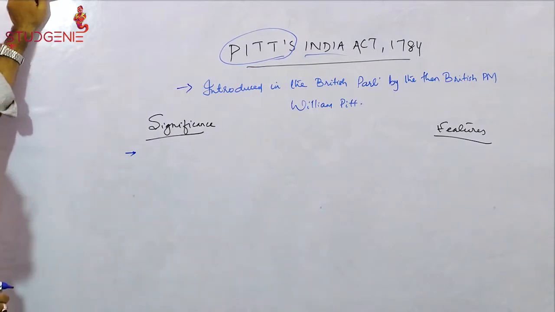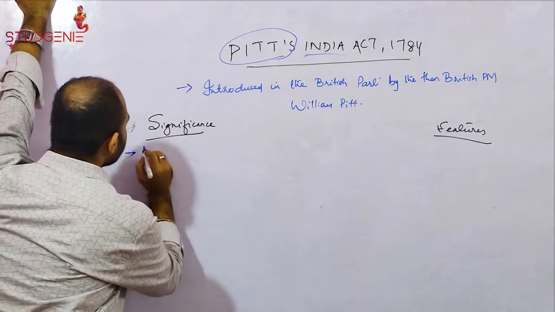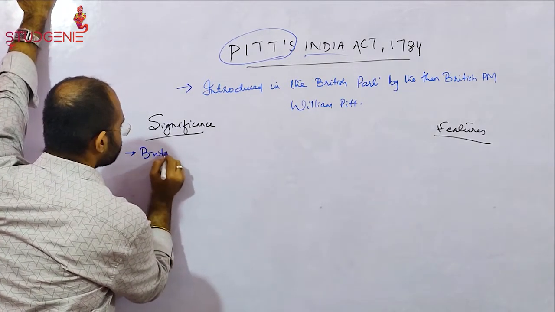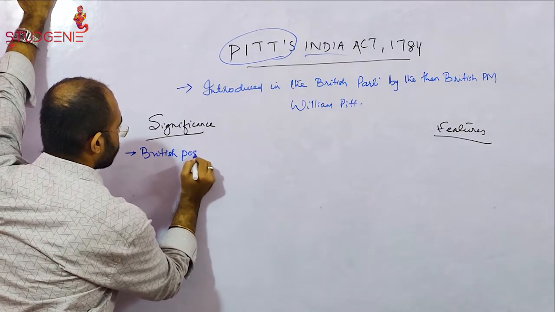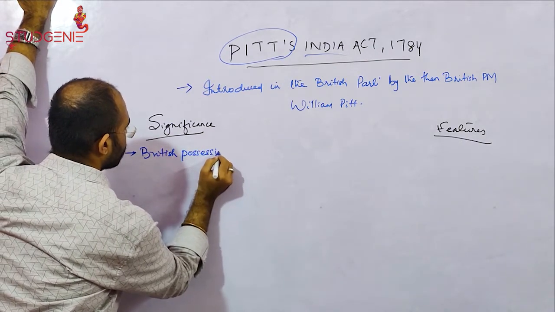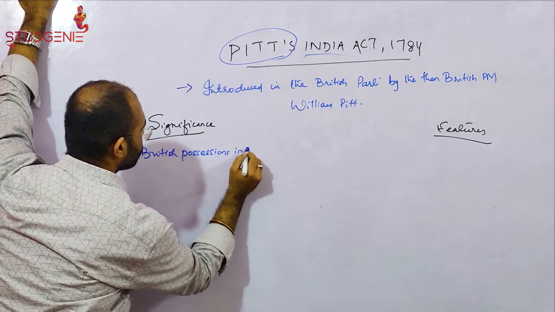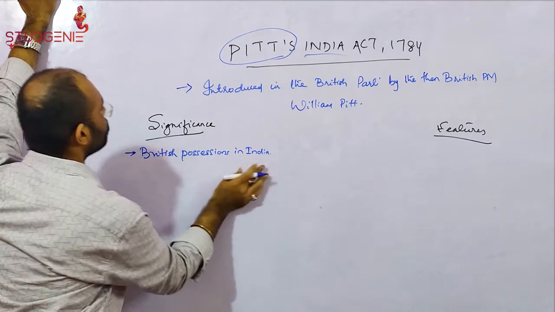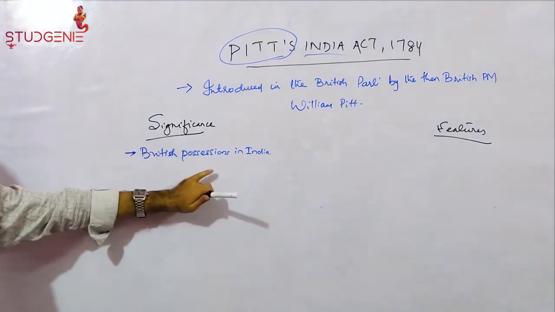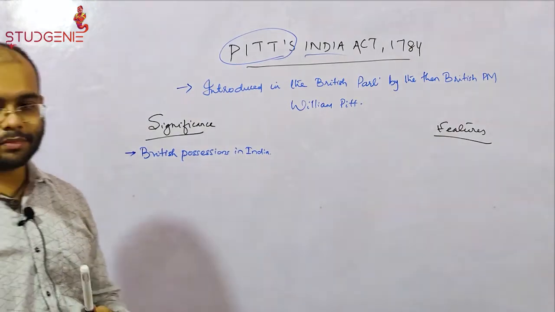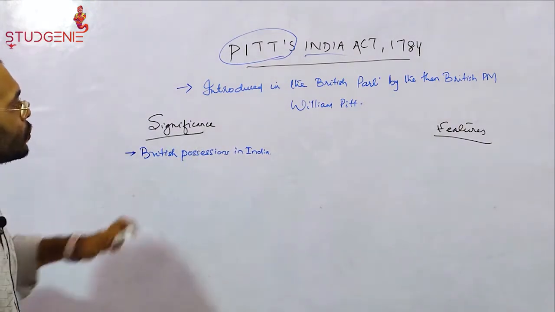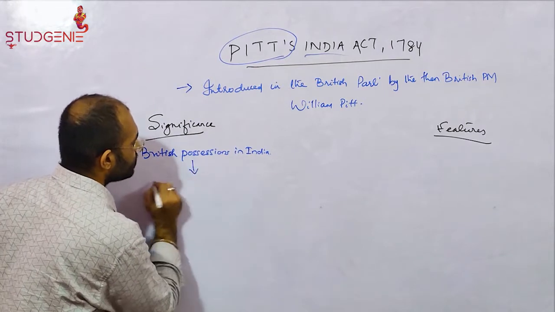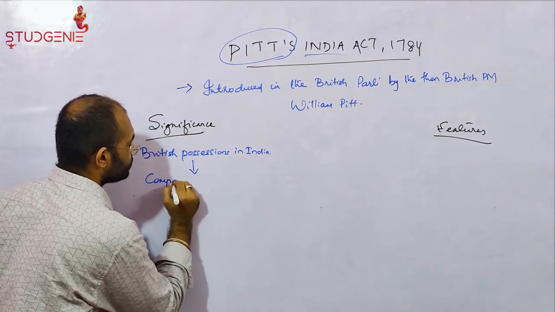The first one is that the term British possessions in India was used for the very first time with reference to the company's territories in India.